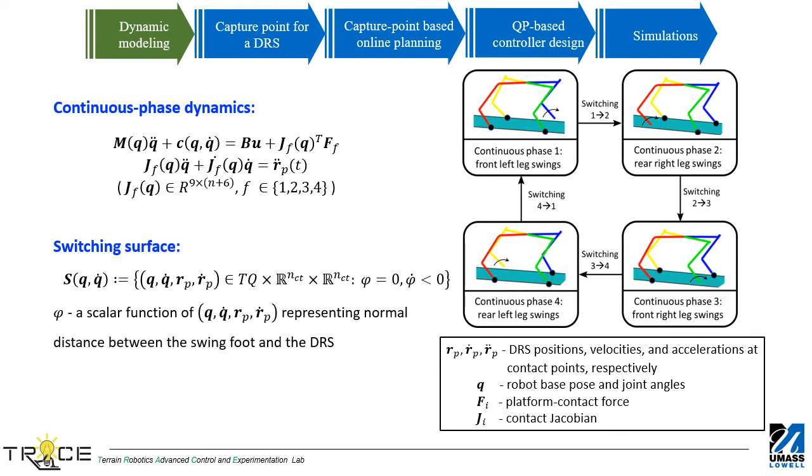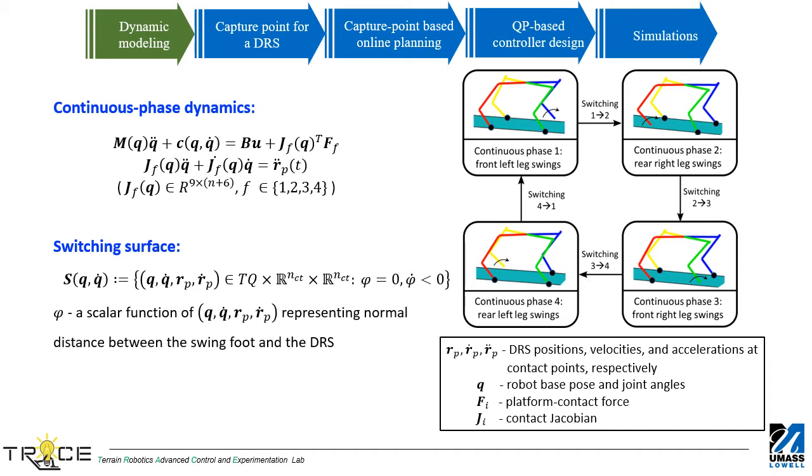A reliable model for system dynamics is critical in control design. Robot walking is naturally a hybrid process. During a continuous phase, the robot has one leg moving in the air. The dynamics are described by second-order ordinary differential equations. When the swing foot lands on the platform surface, an instantaneous switching occurs.